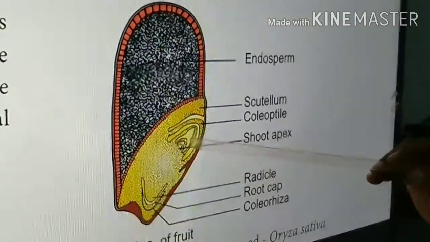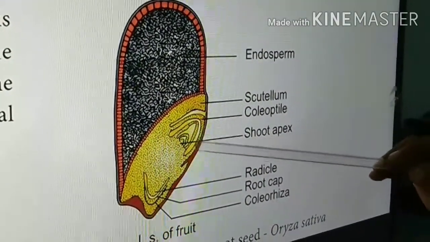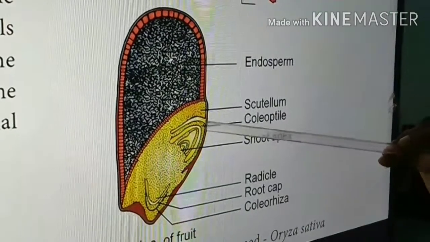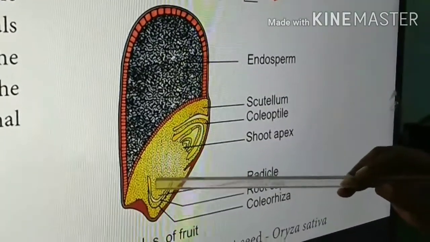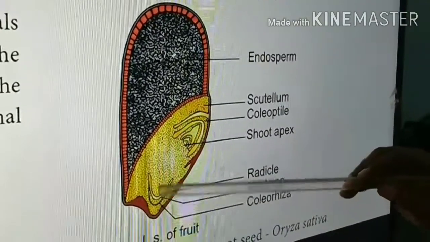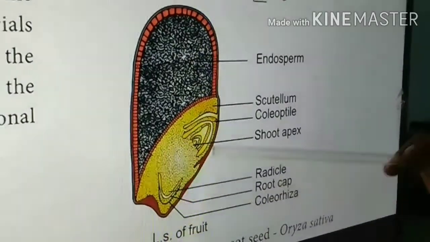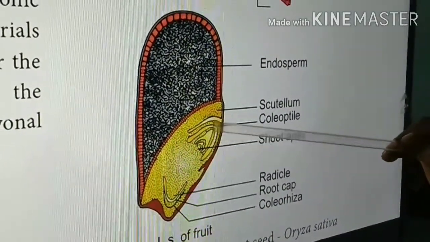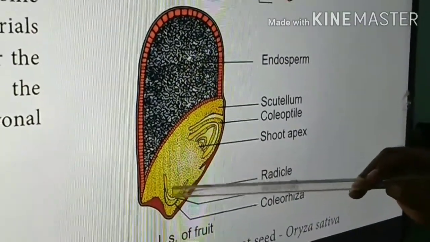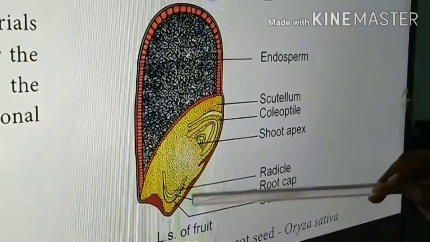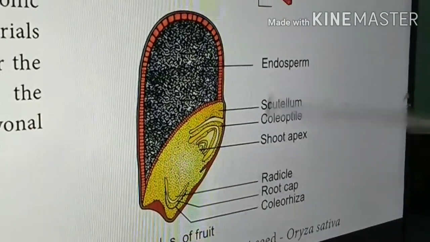Shoot apex or plumule. The plumule is covered by a coat-like structure. It is called coleoptile. Similarly, on this side, the radicle is there. The radicle is covered by the root cap. Around the root cap, there is a protective cover. It is called coleorhiza. That means the plumule is covered by coleoptile, and the radicle is covered by coleorhiza. In such a way, these embryos are safely protected inside the monocot.